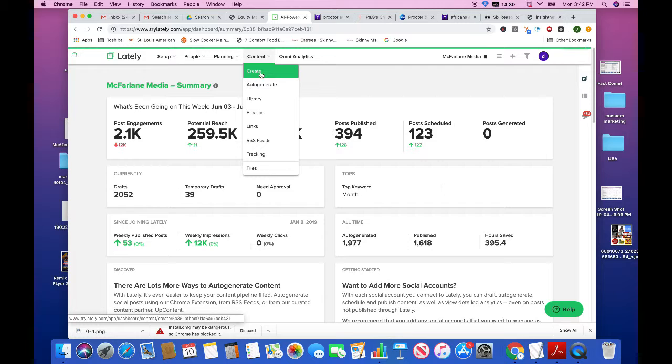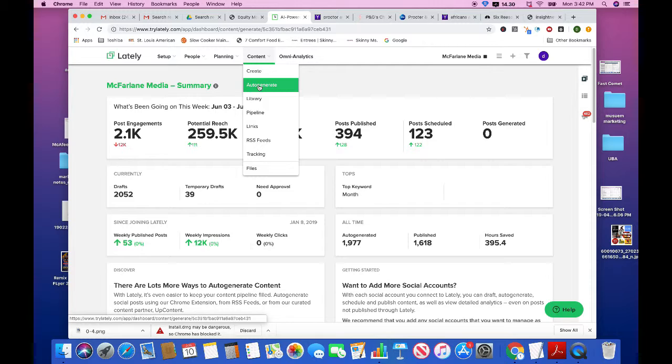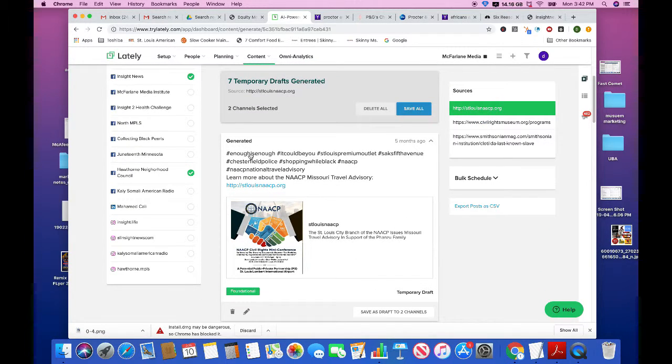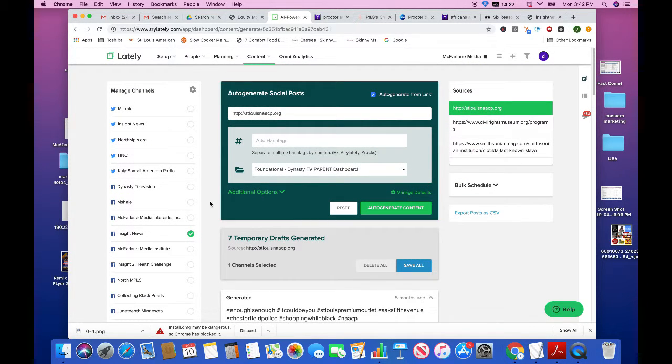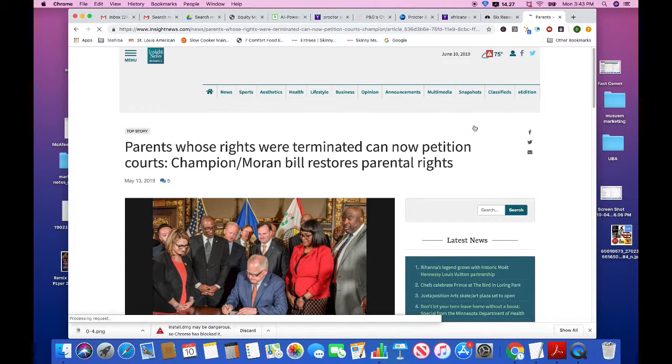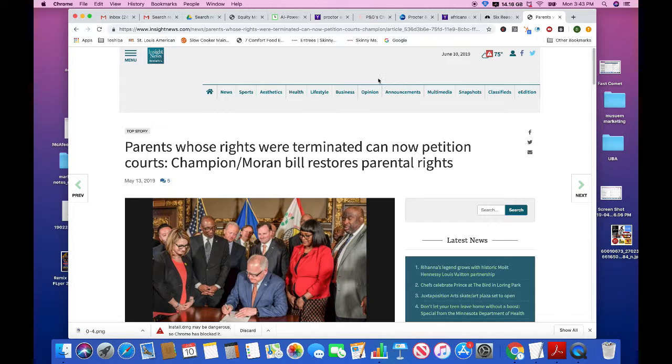Go to content, create. Oh, sorry. We're going to go to content auto generate, right? And you notice the dashboard is just a little bit different. And we want to make sure that we just have one page selected, because there are multiple pages here. We've got the one channel selected, which is Insight News Facebook. And we found a great article on their website. Parents whose rights were terminated can now petition courts. Champion Moran bill restores parental rights.